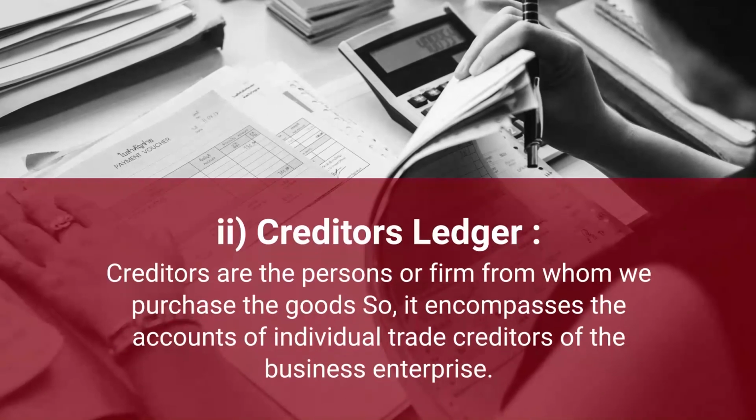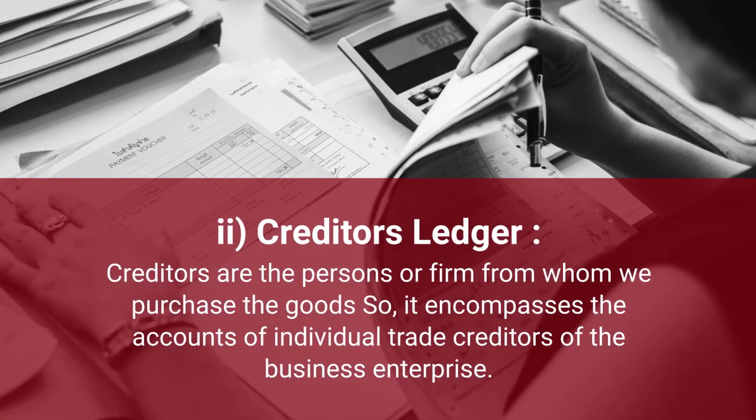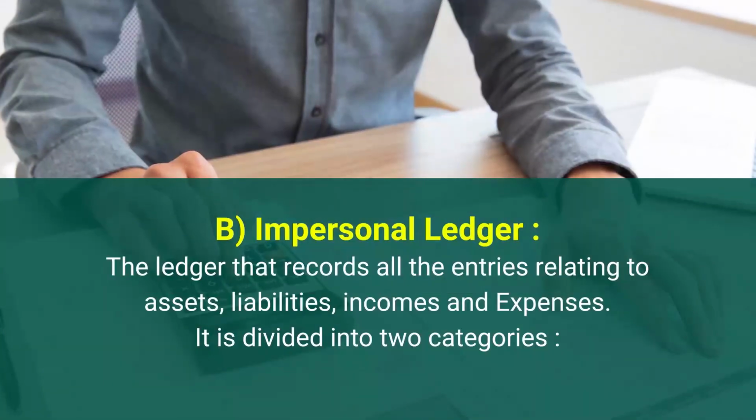Then creditors ledger. So, creditors are the persons or the firms from whom the firm has purchased goods on credit. So, it encompasses the accounts of individual trade creditors of the business enterprise. Then the second one is impersonal ledger.